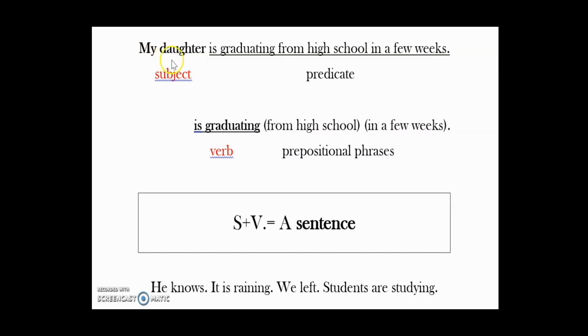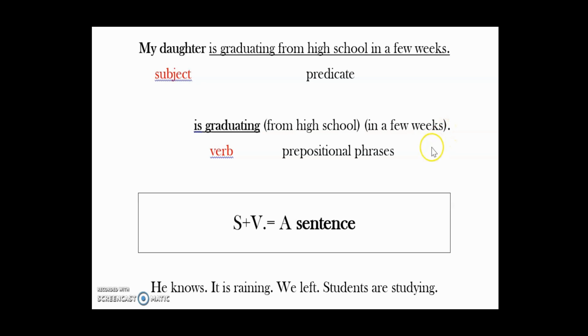In this sentence, my daughter is the subject, and is graduating from high school in a few weeks is a predicate. So in order to make a sentence, you must have a subject and a predicate. Now let's look at the predicate closely. It consists of a verb, is graduating, and several prepositional phrases, from high school and in a few weeks.